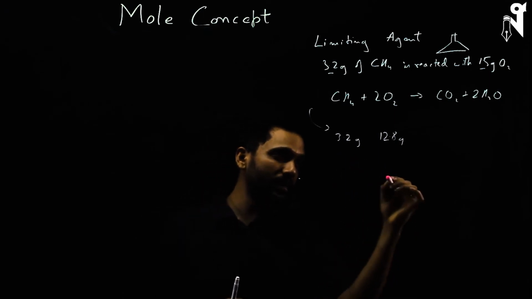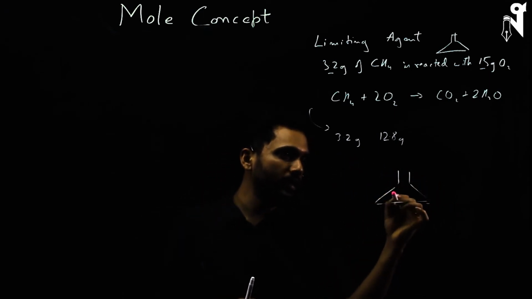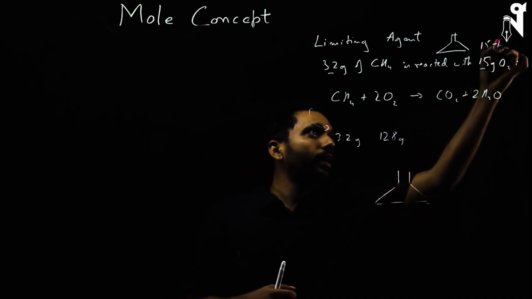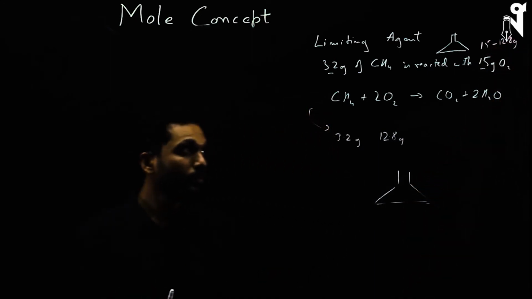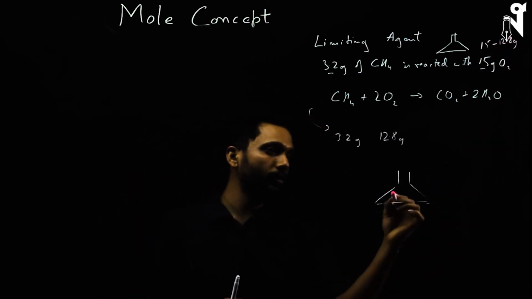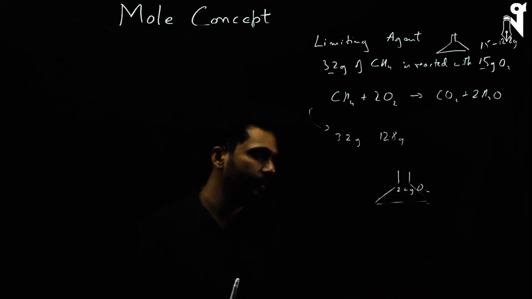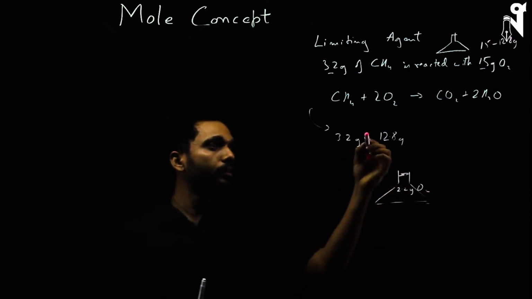So what will remain in the vessel? What will remain is 15 minus 12.8 grams, which is equal to 2.2 grams. So you'll have 2.2 grams of O2 left even after the reaction has completed.